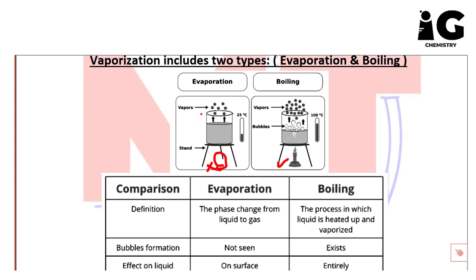Second of all, here we have vapors only on the superficial layer, but we don't have any vapors or boiling down, as you see. In case of boiling, we have vapors, and if you look at the amount of vapors in boiling compared to evaporation, in boiling it's too much. Bubbles here are something not found in evaporation. Here we have bubbles also below the surface. If you check the temperature, this is 100 degrees Celsius, higher than this, which is 25 degrees Celsius, which could be the temperature of the room.